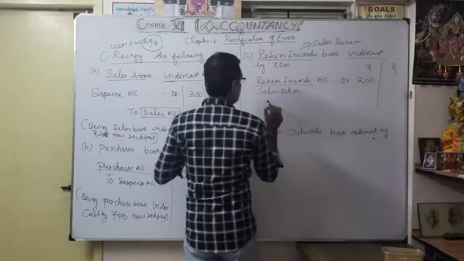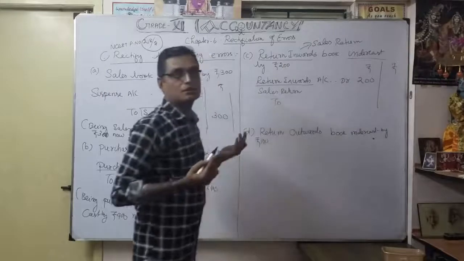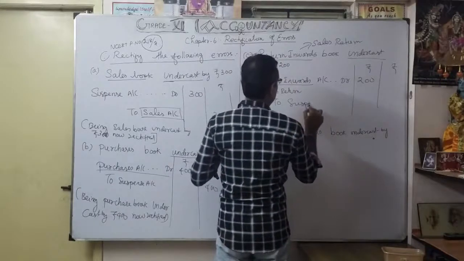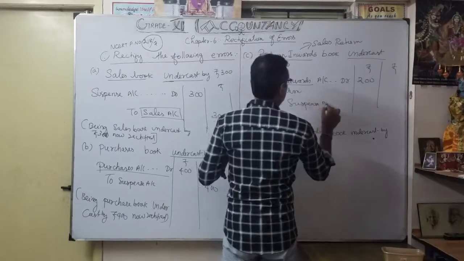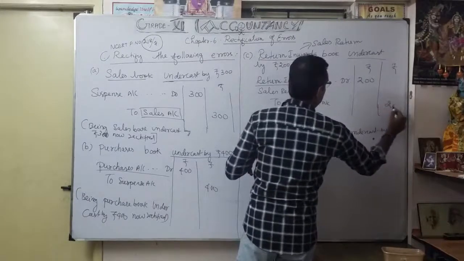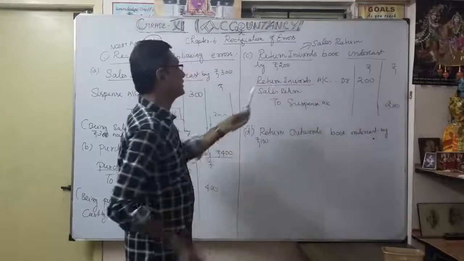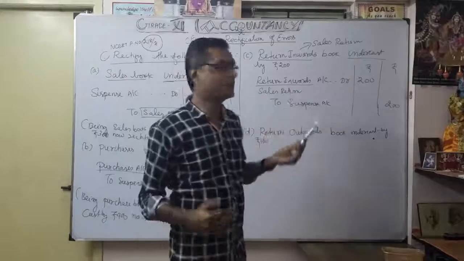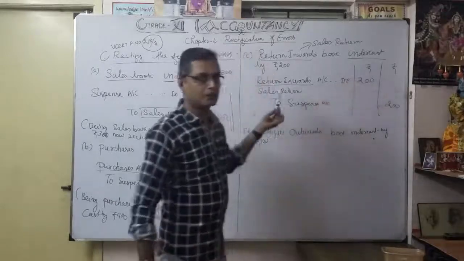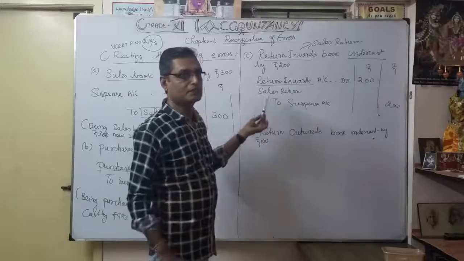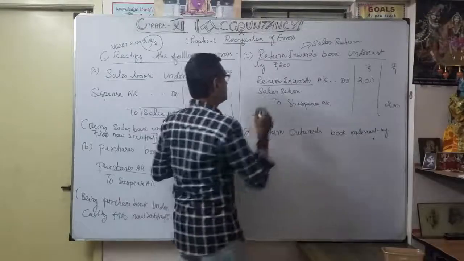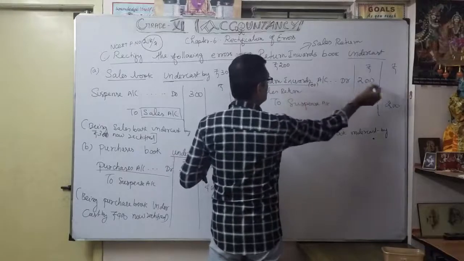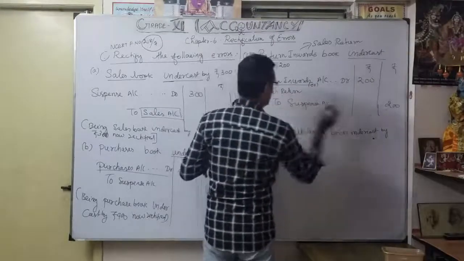So our credit part is what? To suspense account 200. So understood now. Return inwards is also called sales return, always categorized as debit. Because of the undercast, I am going to debit only. It is called further debit. So return inwards, also called sales return account debit 200 to suspense account 200.